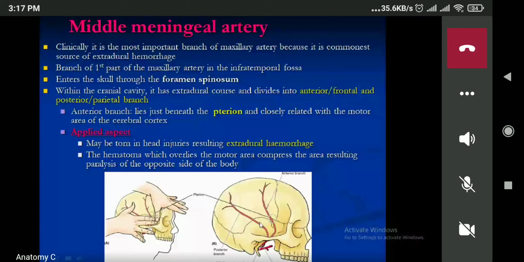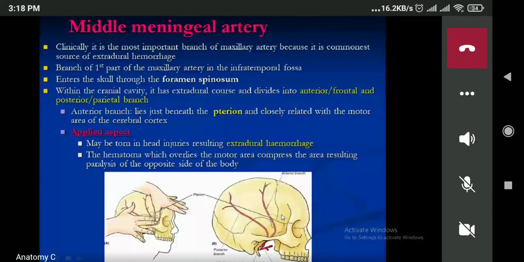Last time in the practical I already showed you the pterion, and the pterion is a junction of frontal, parietal, temporal, and the greater wing of the sphenoid. This is the H-shaped suture. This is the weakest point. When you give a blow over here, it may get fractured and may damage the anterior branch of the middle meningeal artery, leading to extradural hemorrhage. So this is the same point.